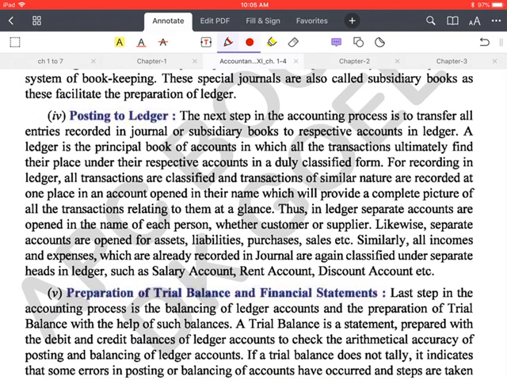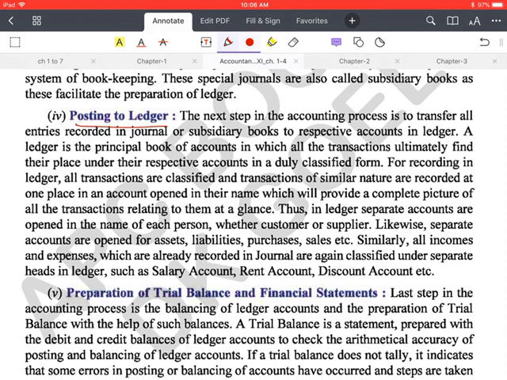Then posting to ledgers. From these books of original entry, we have to post the transaction into the ledger. Transferring the transaction to the concerning account, this process is called posting. And that separate account is called a ledger. Like sales ledger, or you can say sales account, purchase account, all these are ledgers.